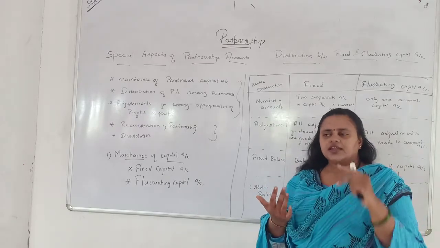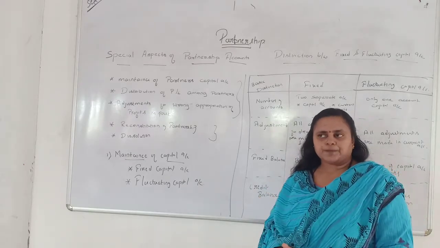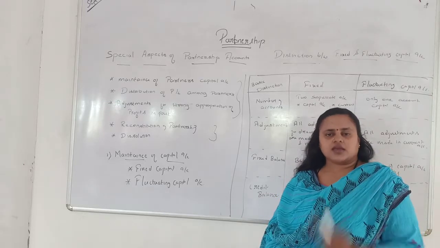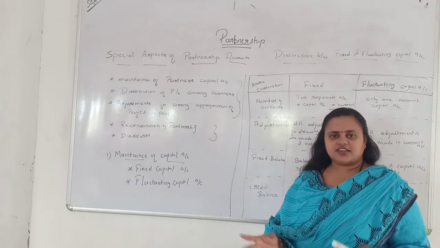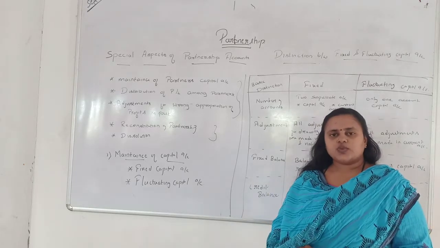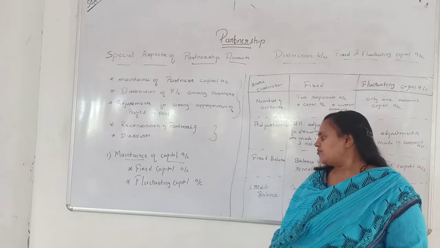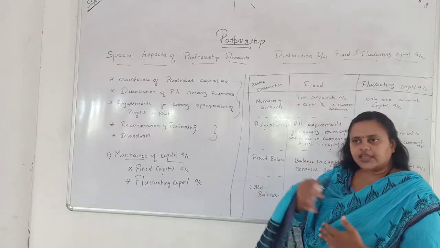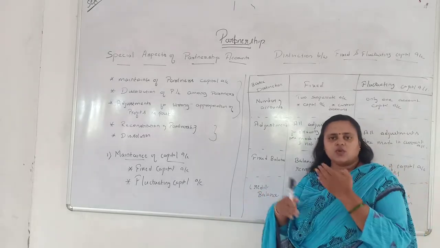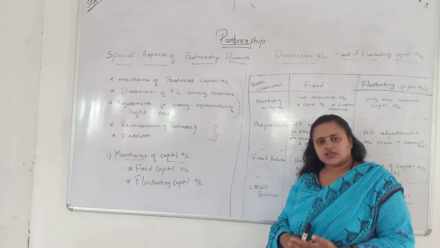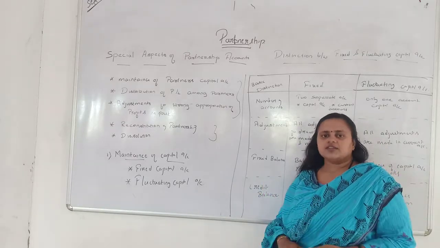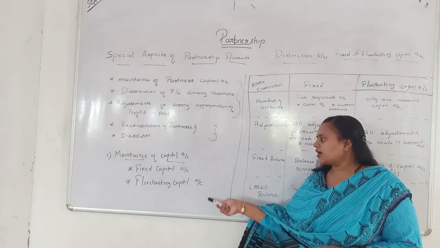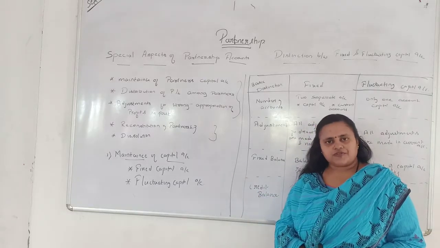Even capital, interest on drawings, interest on capital, then salaries, commission, everything is adjusted in a single account along with the capital. That is called the fluctuating capital account. Because everything is maintained in a single entry, everything is put in one account, the capital fluctuates. That's why it is called the fluctuating account. Like this, two types of capital accounts are maintained for a partner.